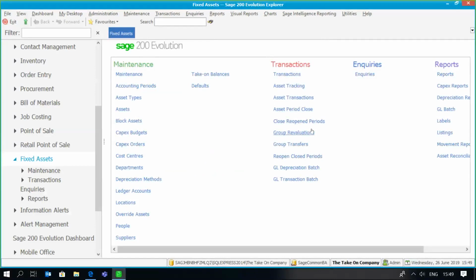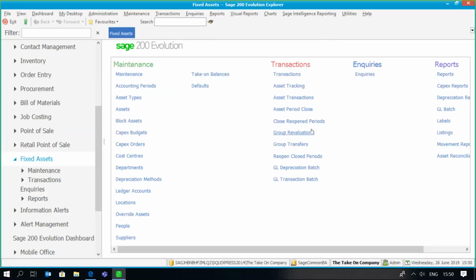Now, it's very important to understand that there is a sequence that must be followed when using the take on balances process within your fixed assets module. It's very possible that you may be using a different application to maintain your fixed assets register, and we're moving over onto Sage 200 fixed assets, and you now want to bring on your existing figures as well as your asset information. So we'll be covering the sequence that gets followed in order for you to bring on those take on balances or those historical depreciation figures and then continue depreciating the assets within Sage 200 Evolution fixed assets.